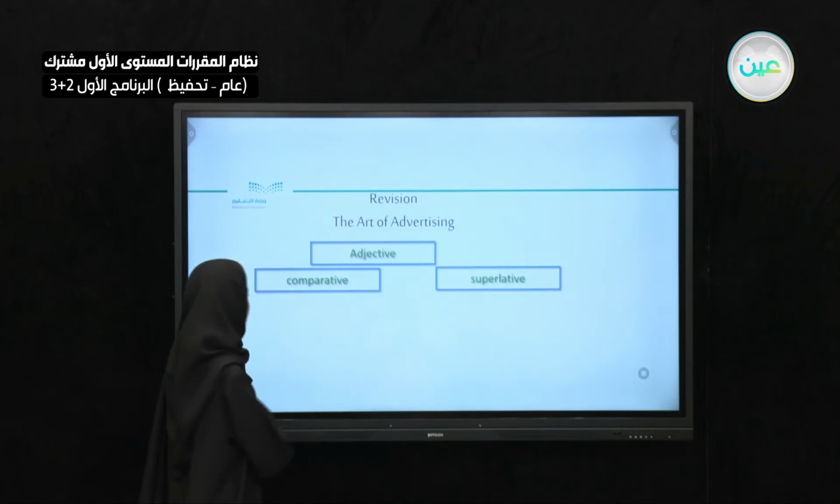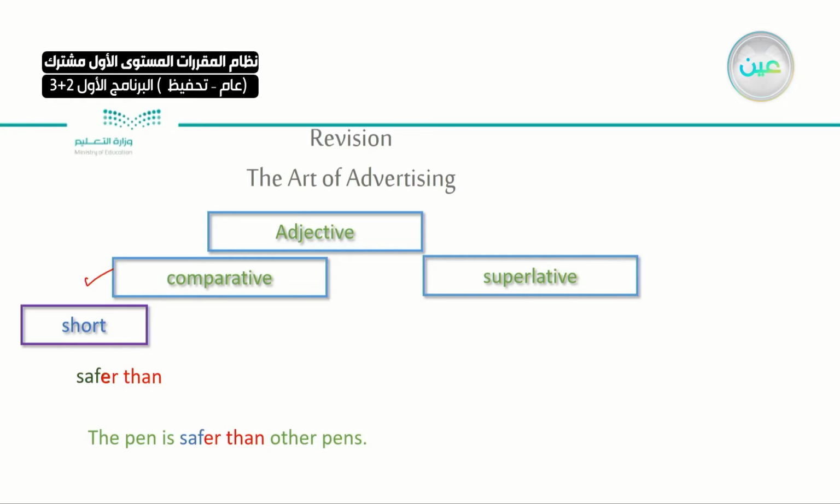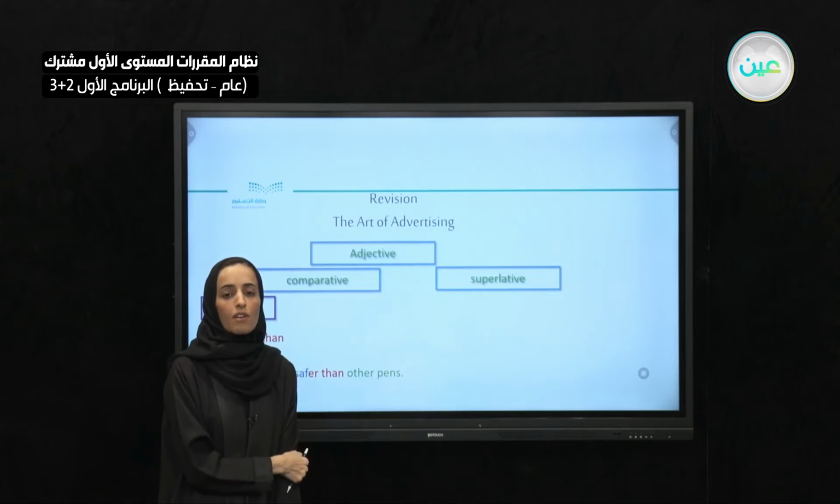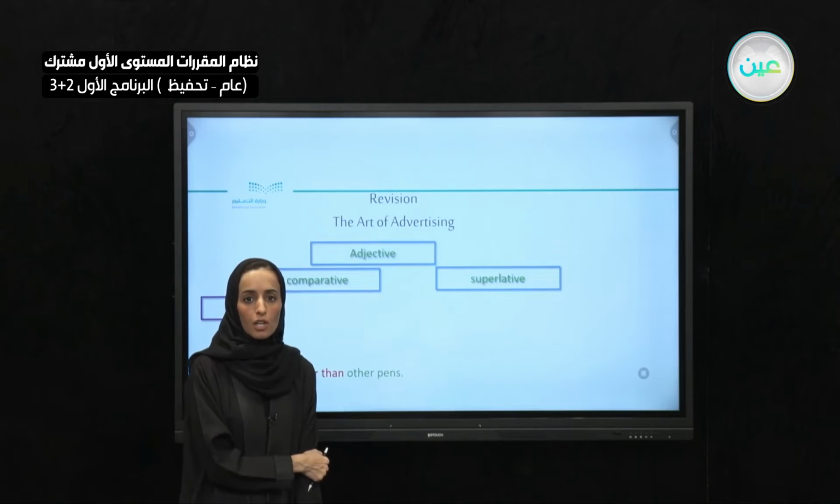Let's highlight now the comparative form. We will speak about the comparative. Comparative, we will use adjectives. If the adjective is short, like safe, I would say safer than. Short, just add er. So the pen is safer than other pens. This one is safe and that one is safer. Safer than. How about if the adjective is long?